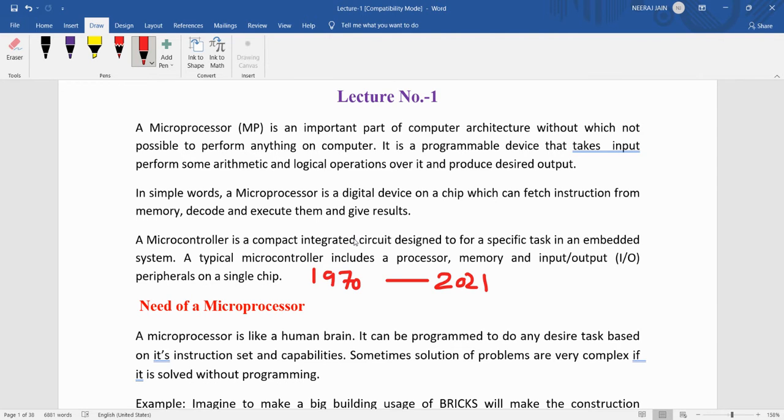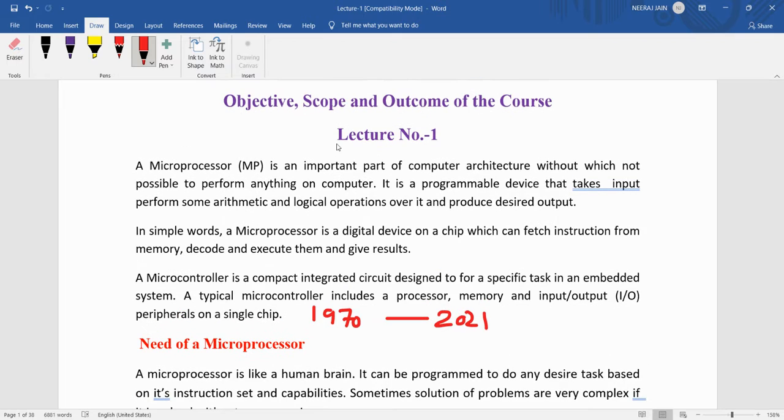The first microprocessor that was systematically available is the 8085 microprocessor. That is the basic microprocessor that we will also study in this subject. After that, several developments carried on in the field of microprocessors.